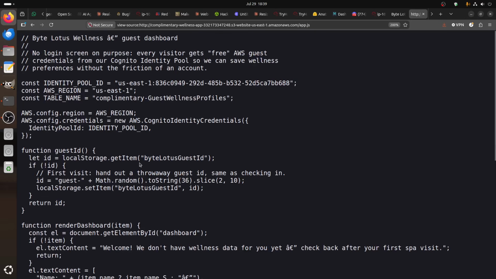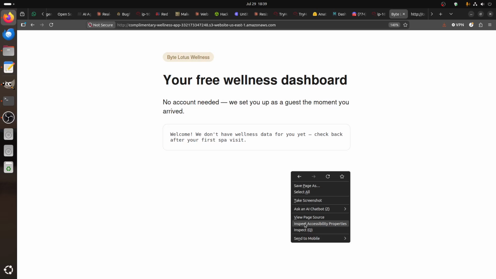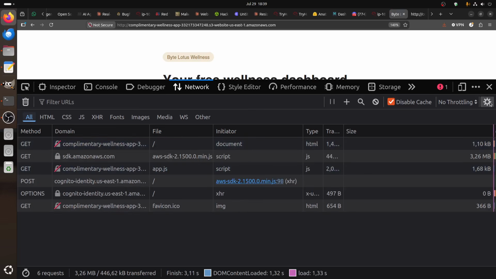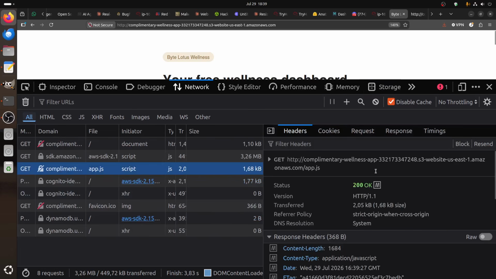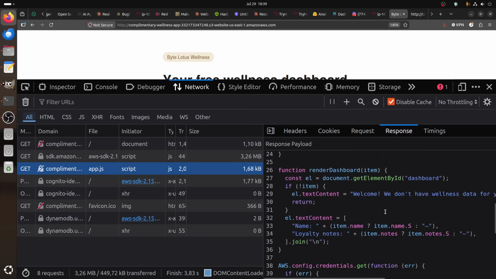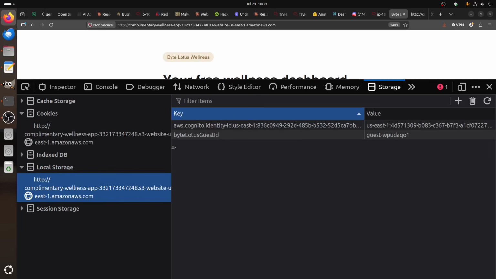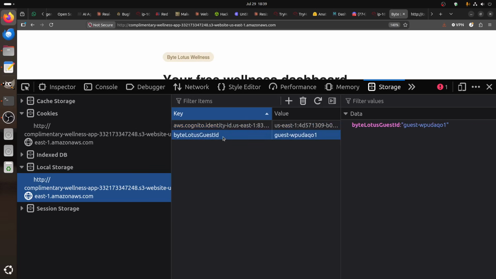So we already have a function, we have all the variables we need, so I can just take this. One trick always, guys, learn to do the inspect. You have a network tab, reload, so that you can check. I always enable persistent log and disable cache, and you can see it called this app file. We already know the file. There's nothing special there, but you can also see local storage, very important here. We have two variables, the us-east-1 region and the Byte Lotus ID. We're not interested in this one, it's already in the browser.